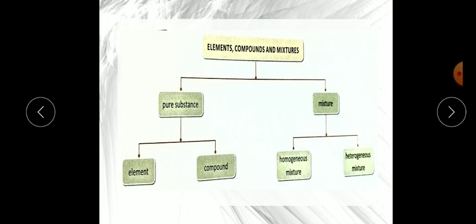One flowchart is given in your book, you can see. These elements, compounds and mixtures, which are basically components of matter, are divided into two categories. First one is pure substance and second one is mixture. Pure substance is further divided into element, which is the smallest particle, and then compound. Today I will explain what is an element, what are the properties of elements, and how many elements exist in our nature. We will study the element today. Now mixture is further divided into homogeneous mixture and heterogeneous mixture.